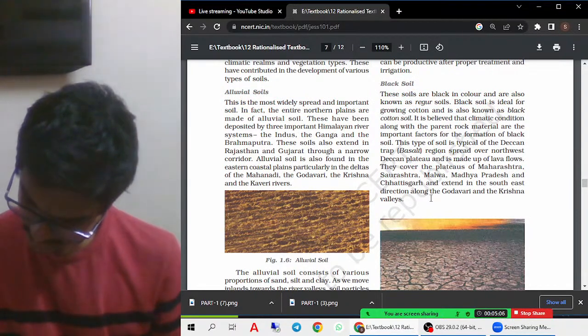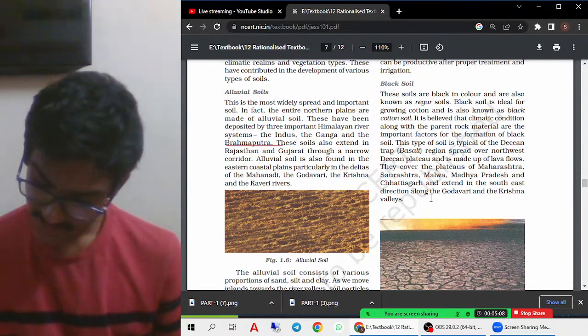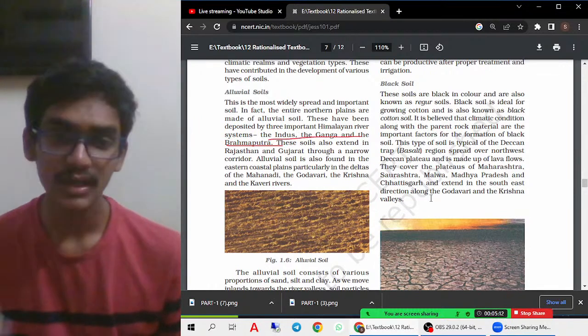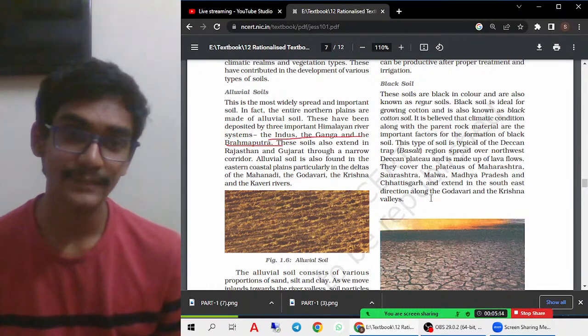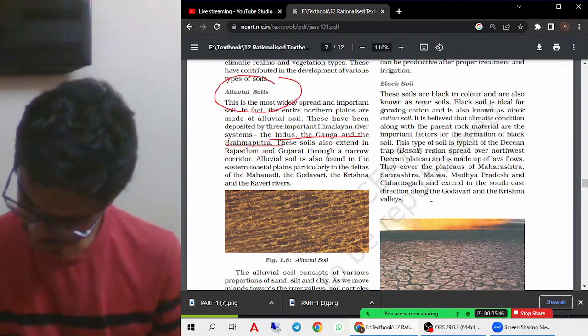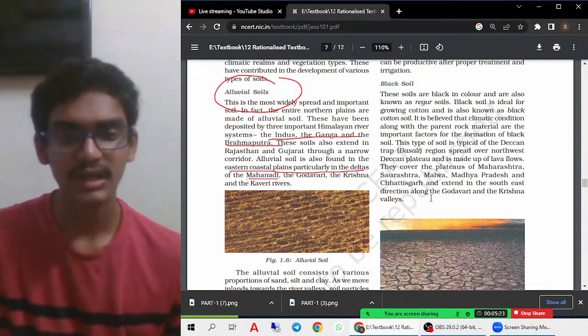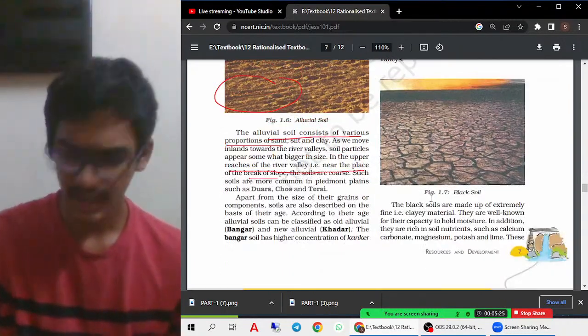So if you see, they are found along the three important Himalayan rivers: the Indus, Ganga and Brahmaputra. With the help of all these three important rivers, these alluvial soils are mainly found. And they are also particularly found in the eastern coastal plains, particularly in the delta regions of Mahanadi also. That you can see. Just read it out, then you'll understand.